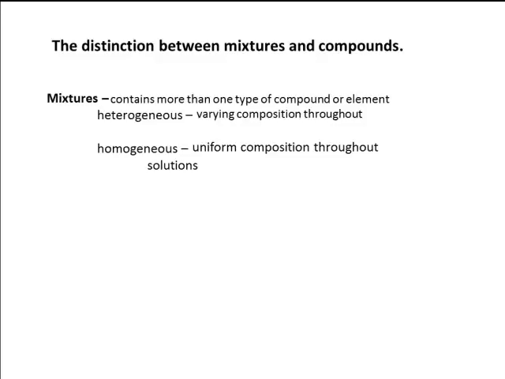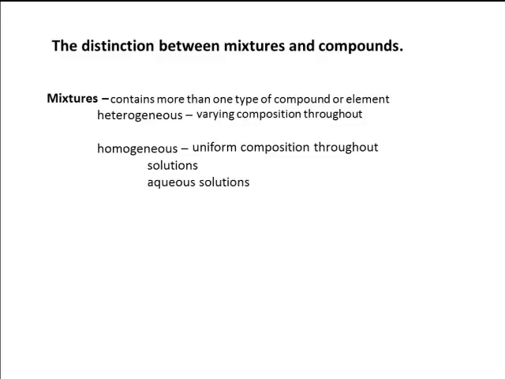And keep in mind, a solution doesn't have to involve a solid dissolving in a liquid. It could be a liquid dissolving in a liquid. It could be a gas dissolving in a liquid. It could be a gas dissolving in a solid. It could be a solid dissolving in a solid. An example of a solid dissolving in a solid would be an alloy, where you take two metals, you melt them down, and then you mix them together. And when they re-solidify, they form this alloy. But it's really just one solid dissolved in another.